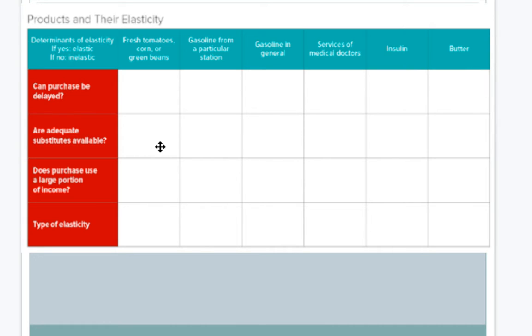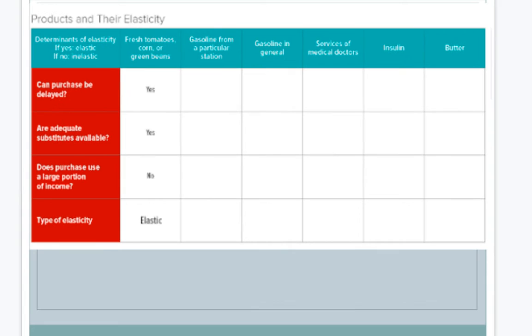And does the purchase use a large portion of income? Well, vegetables are pretty inexpensive, so that would be no. So if you look down, it would be yes, yes, no, which would be an elastic good because we could go without that. So if we fill in this chart, yes, yes, no, and it would be an elastic good.